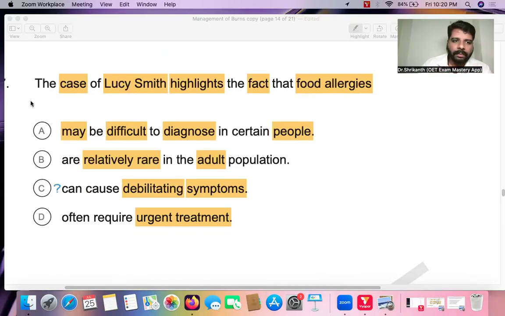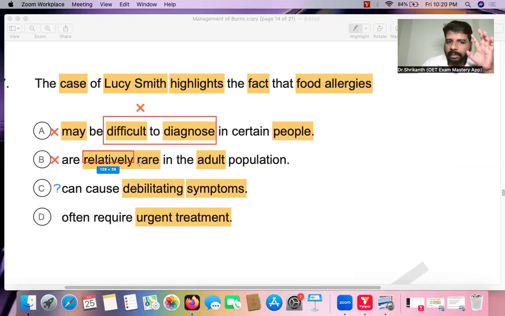So what we have done, we have eliminated A, we have eliminated B. Why is A eliminated? A is eliminated because of "difficult to diagnose." That is the exact opposite. Very easily, the specialist diagnosed Lucy Smith. Now, "relatively rare in the adult population." Again, here they are not talking about the whole population of adults, it was talking about the Australian population.